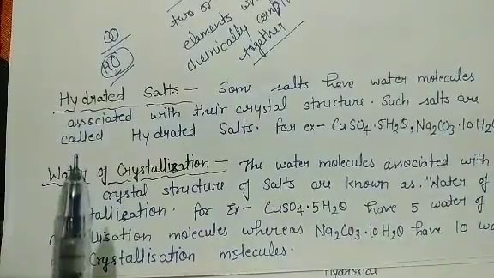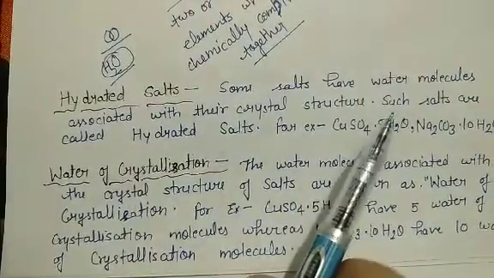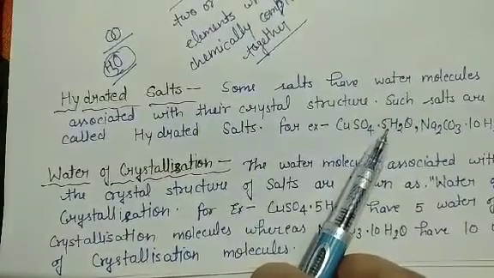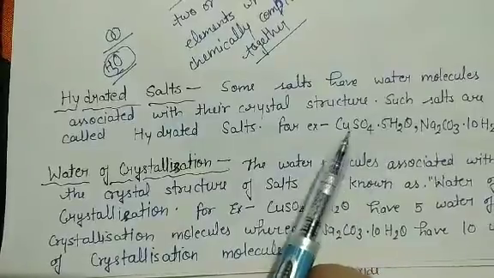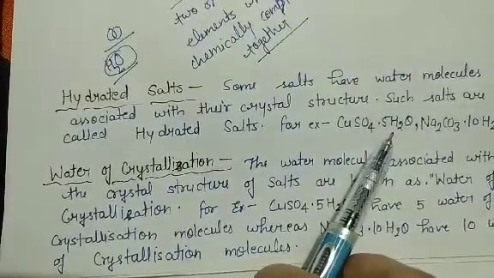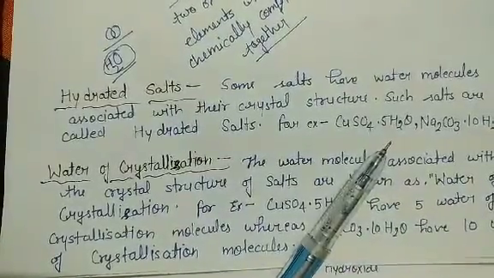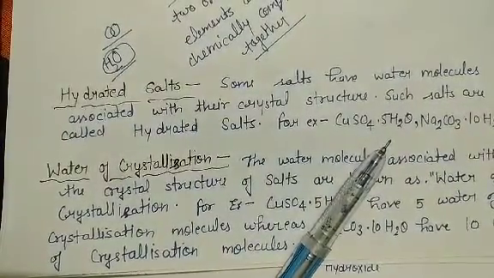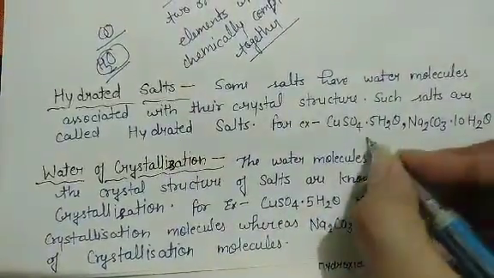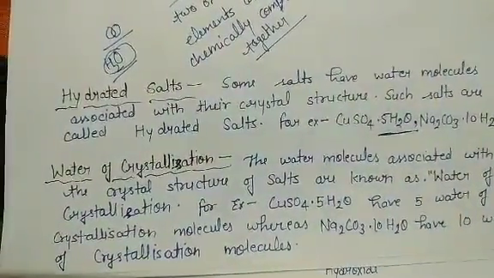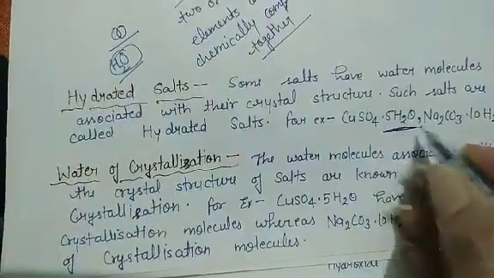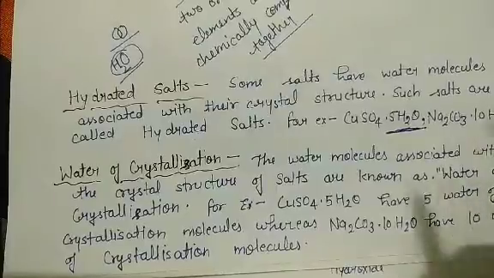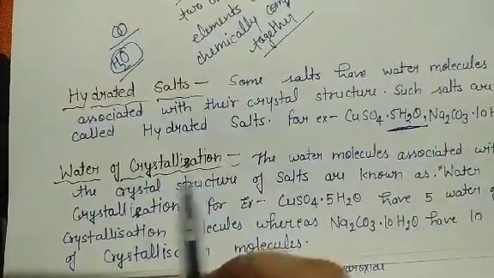The water molecules associated with these salts also give them a characteristic color. Like in case of CuSO4.5H2O, you will see that the color of copper sulfate is blue. That characteristic blue color is because of the presence of this water of crystallization, this water molecule associated with their crystal structure. So before discussing that, we will discuss another term, which is water of crystallization.